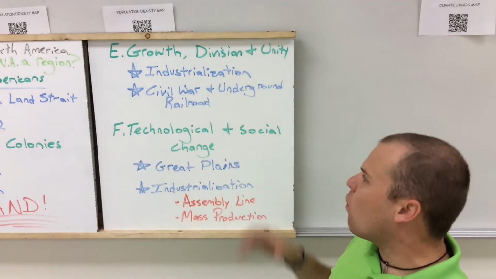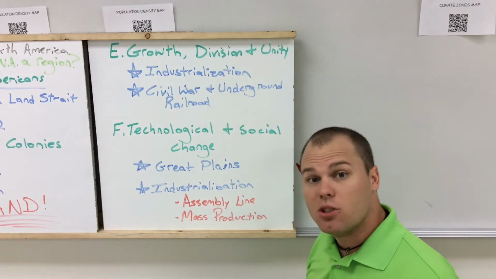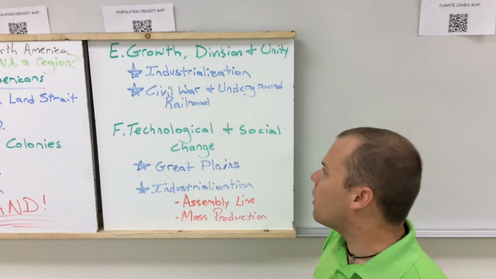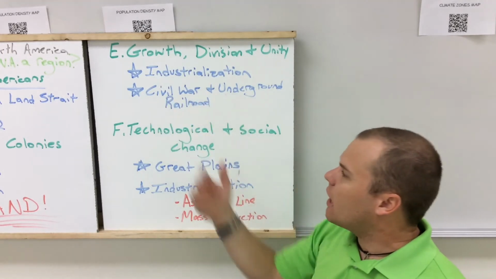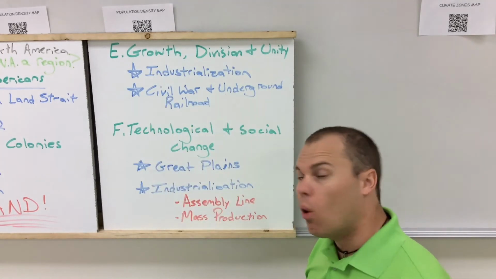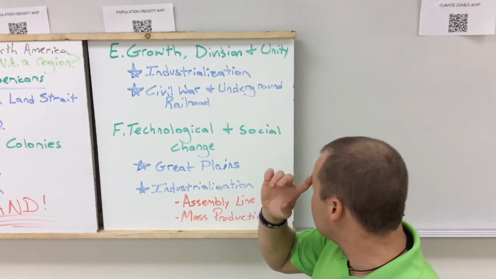Then you have the American Civil War that goes on and the Underground Railroad that develops in the United States because of slavery. And this American Civil War, of course, is when the South and the North turn against each other and fight. The North wins this war, and the United States is brought back together.